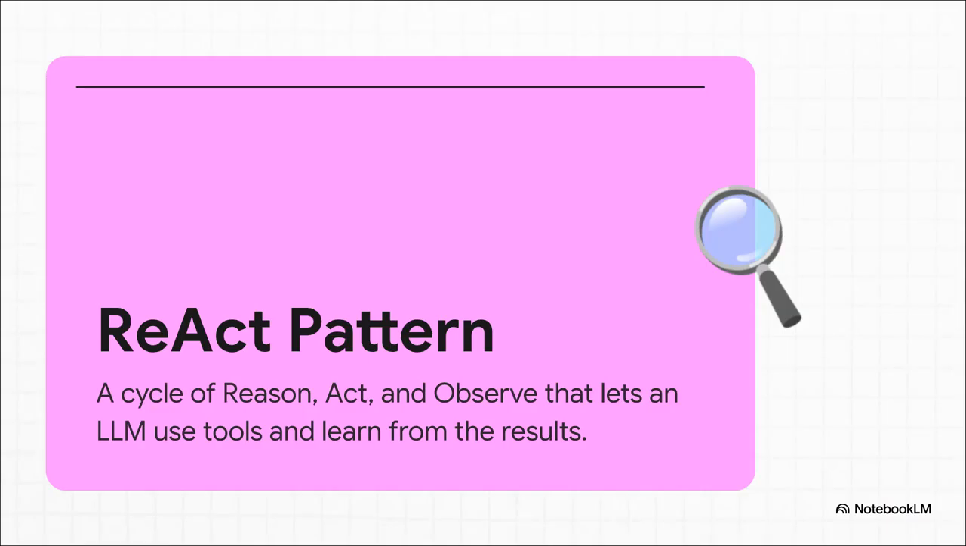You know, the beautiful thing about the React pattern is just how elegant and simple it is. It's a 3-step cycle: reason, act, and observe. This isn't just about generating text anymore. This is about giving the AI the ability to think, to take an action out in the world, and then, critically, to learn from the results of that action. It's a true feedback loop for intelligence.